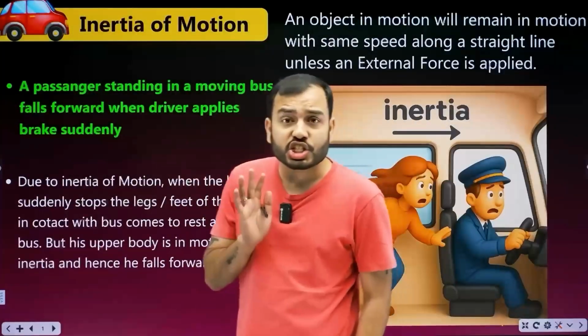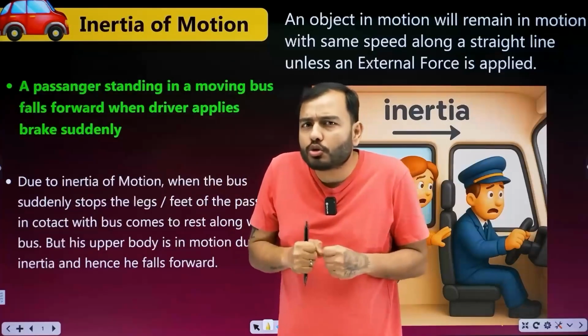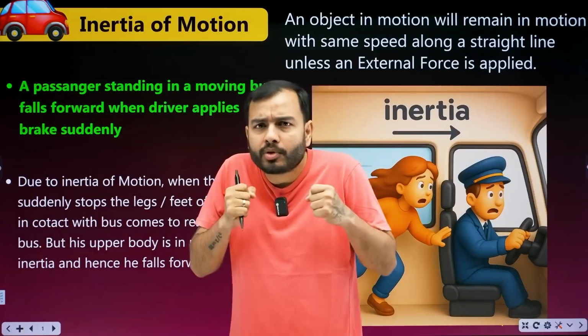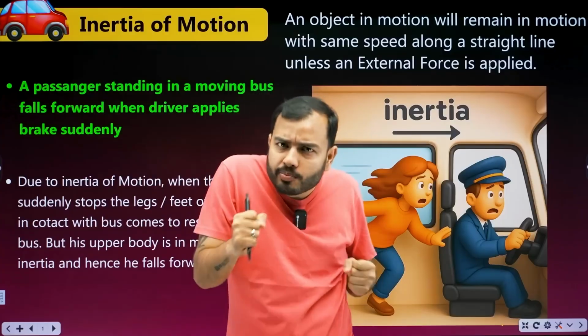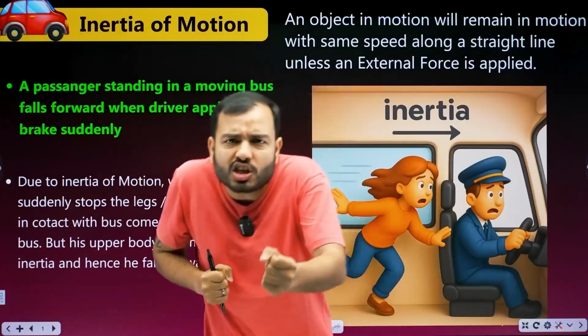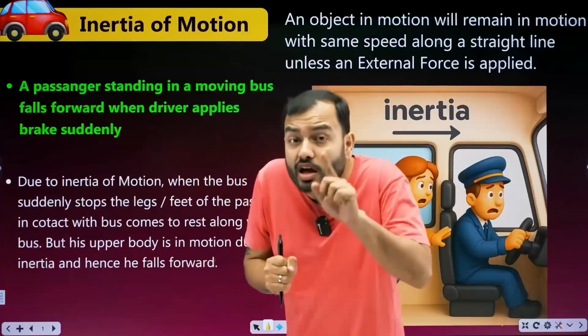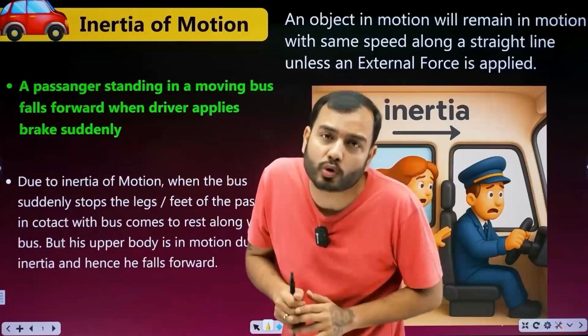Now let's read about inertia of motion. What is this? This is also a kind of stubbornness shown by an object. What kind of stubbornness? The stubbornness of motion. If an object is in motion, then the speed at which it is moving and the direction in which it is moving, it will keep moving like that until some external force is applied.